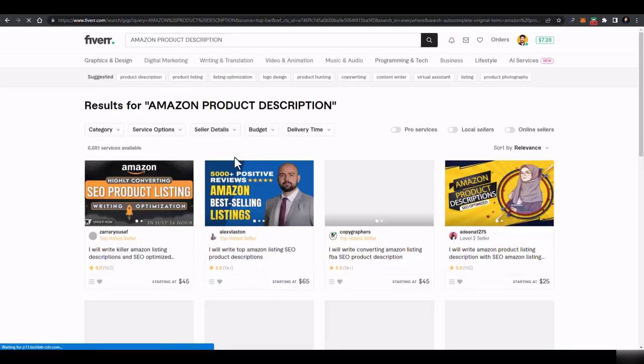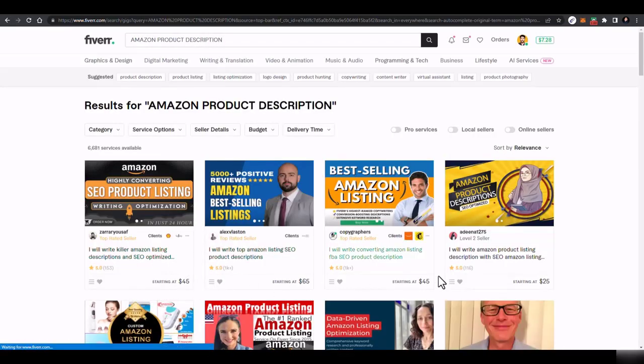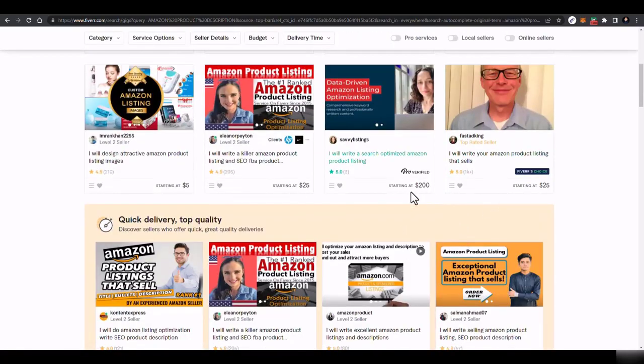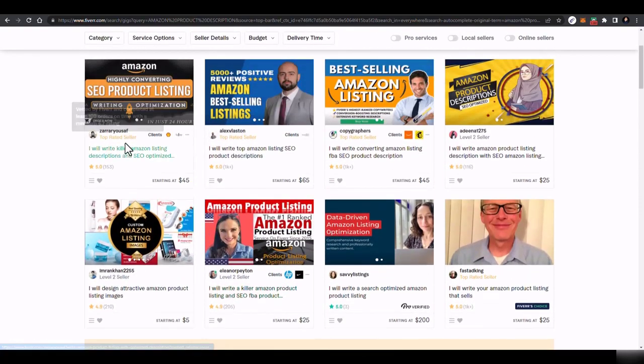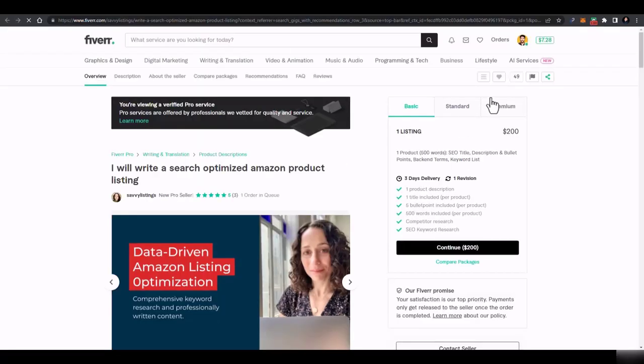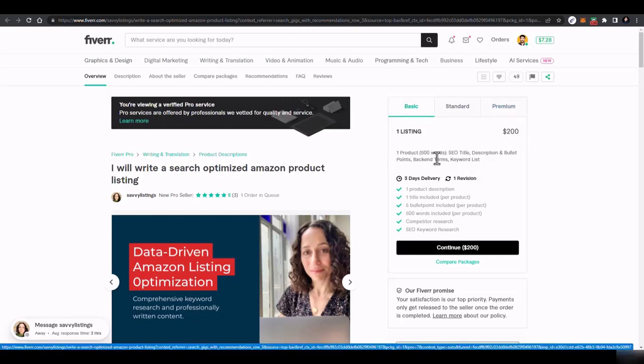description, people are charging $45, $65, $45, $25, $200 starting. And if you just click on this one and go to the premium one, it's $600 for 3 listings and $200 for 1 product.